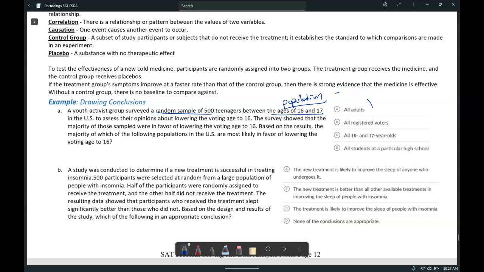Well, when we look at all adults, that is not part of our population, so it can't be that. Registered voters, again, not part of our population. But 16 and 17-year-olds, that is our population that's being studied, and where our sample was taken, so that's going to be our interested group.